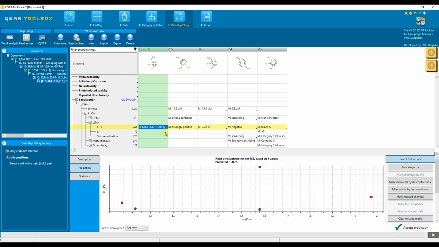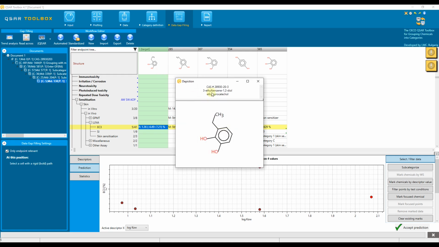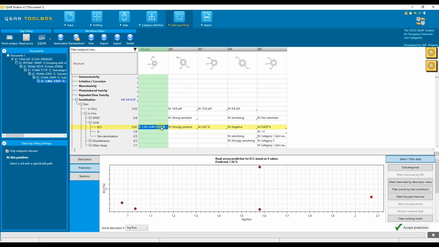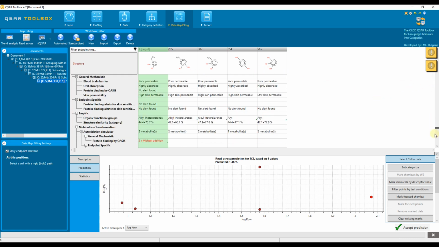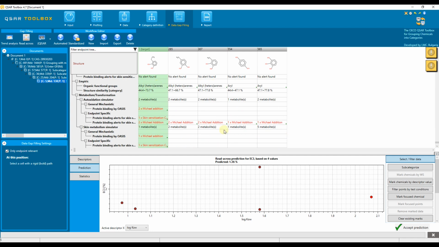Following the example in the tutorial read-across prediction considering the metabolic activation of the target chemical, we are going to analyze the consistency between the target chemical and its analogues. In summary, the target chemical is ethyl catechol with CAS number 28930-20-3 and the target endpoint is the LLNA EC3 associated with skin sensitization. The predicted EC3 value of the target chemical is 1.36, and the prediction is based on 4 analogues. The analogues are collected based on abiotic activation of the target chemical leading to the formation of quinone-type oxidation products.